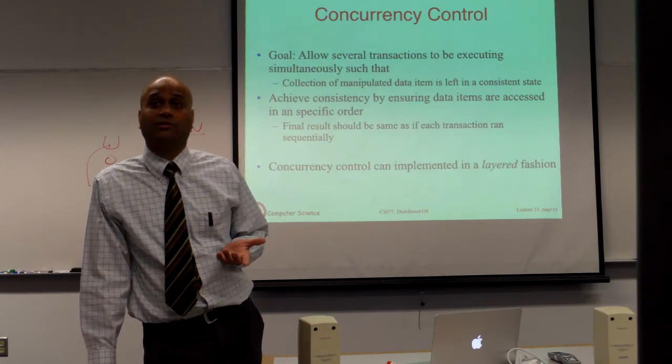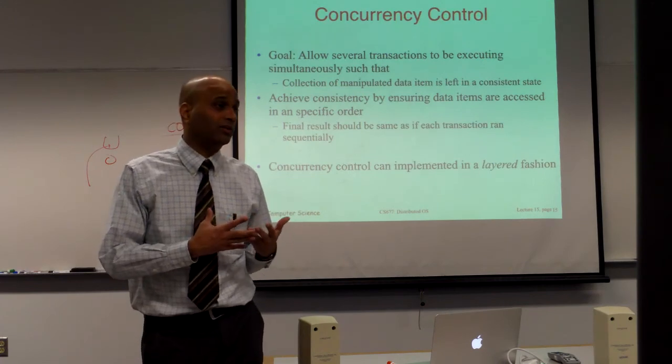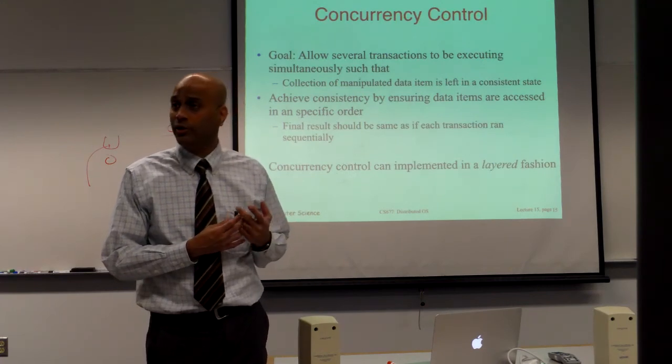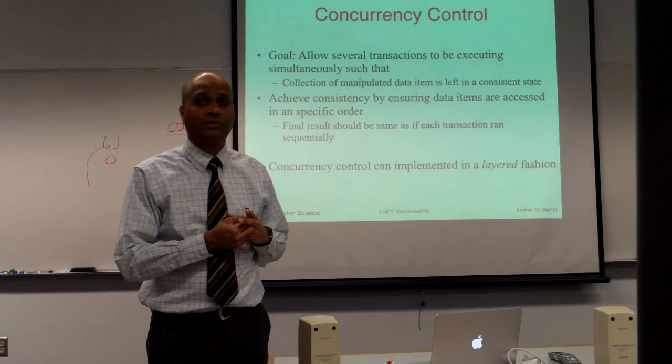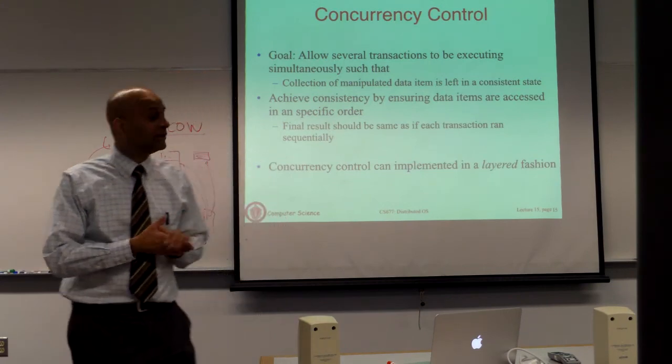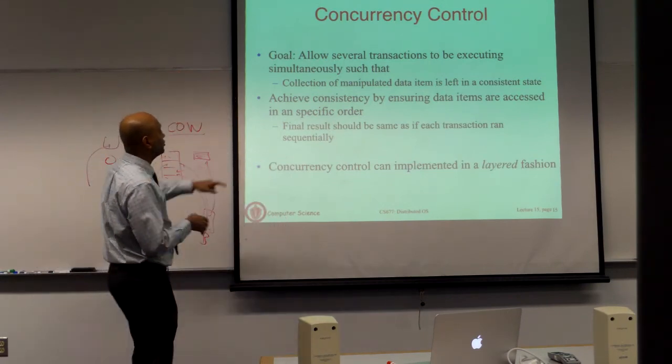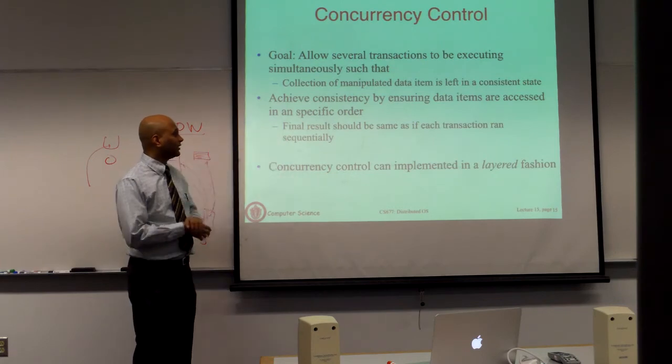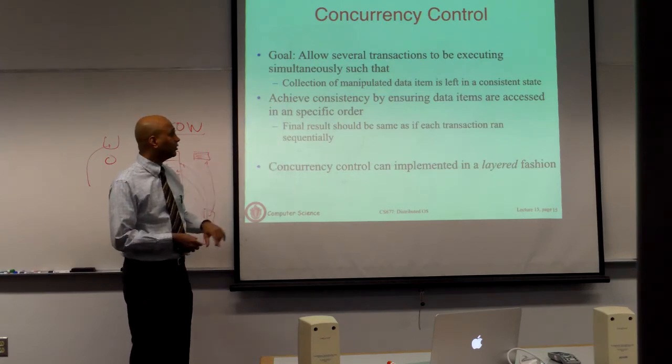You're not in an inconsistent state. You're not overwriting one another. That's really the thing you're trying to avoid. Is that clear? That's the goal of concurrency control. How to do it, we are going to look at. So final result should be the same as if each transaction executed sequentially.